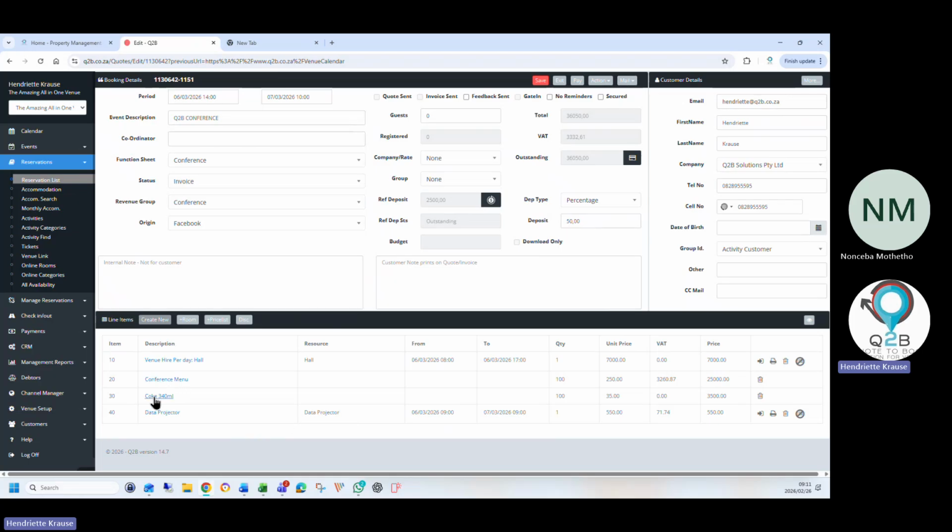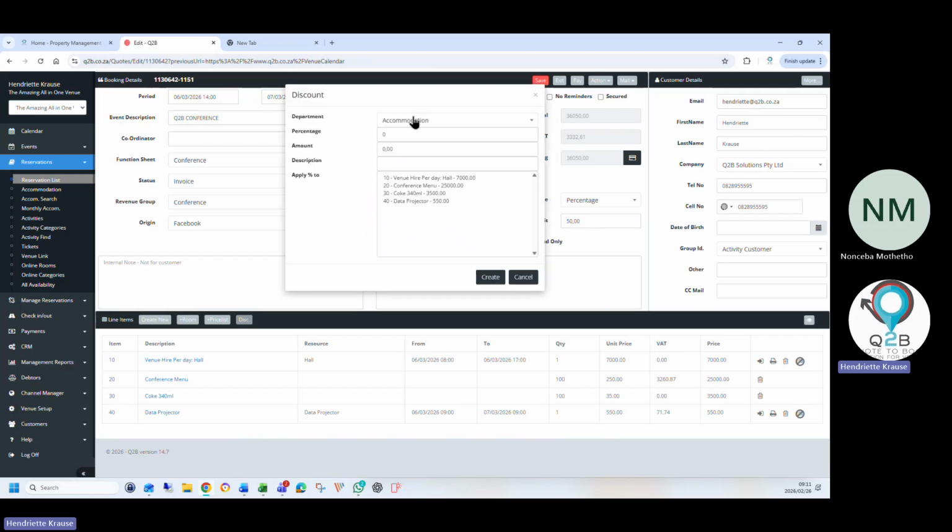Okay, so from menus, Coke, seating arrangements, it can all do that. You can also apply a discount and you can say equipment rental, I'm applying 5% discount on the data projector rental, and I can give it a description.